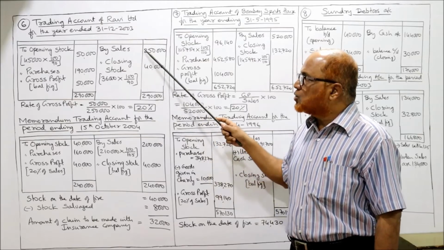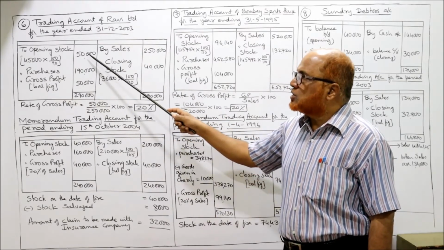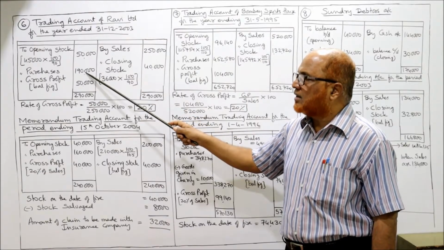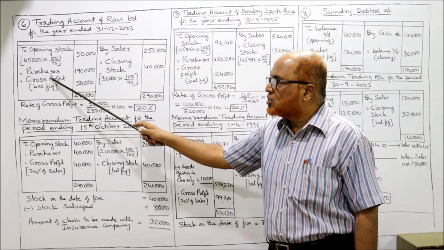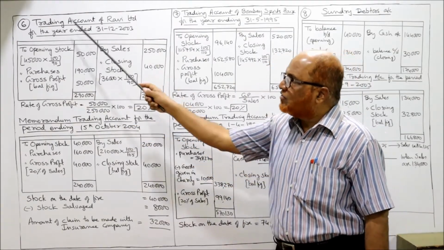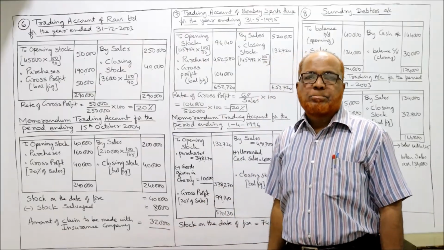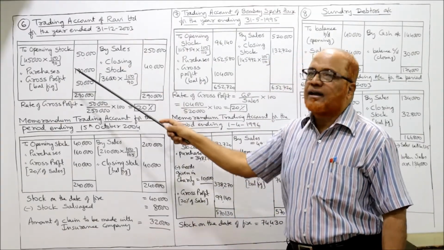So now take the total on the credit side. It is 2,90,000. 2,90,000 minus 50,000 minus 1,90,000. You will get the gross profit 50,000, the balancing figure. So the purpose of making this trading account is to find out the GP. Gross profit मालूम करने के लिए trading account बना है.